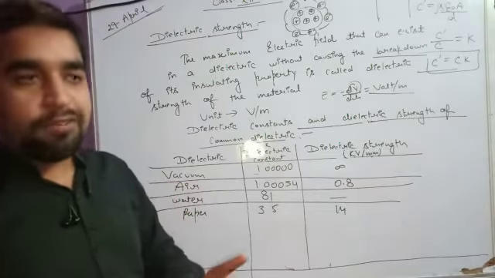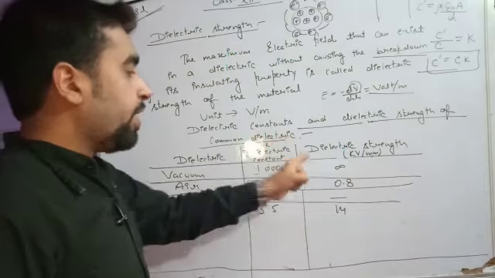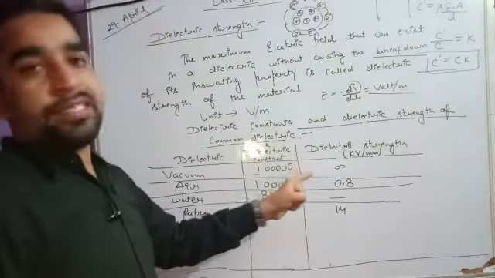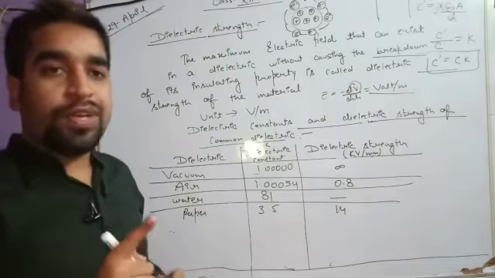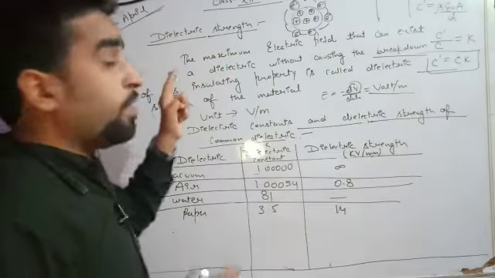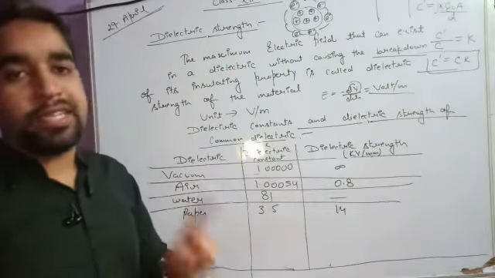Please don't be confused between dielectric constant and dielectric strength. Dielectric strength is the maximum electric field at which the dielectric material will not lose its dielectric property.